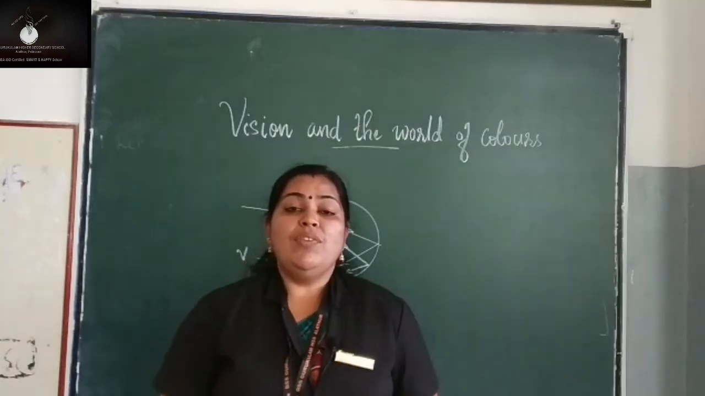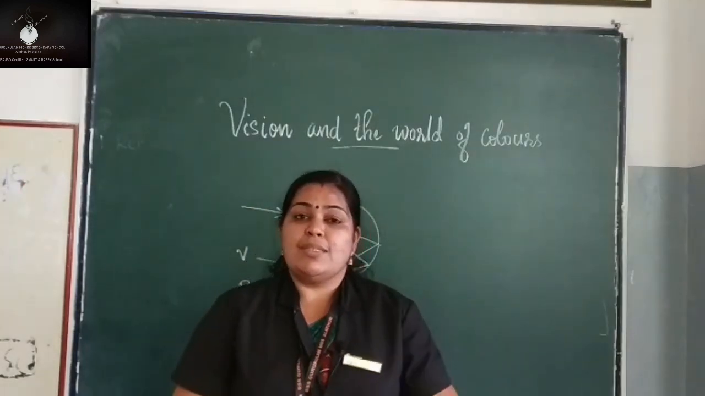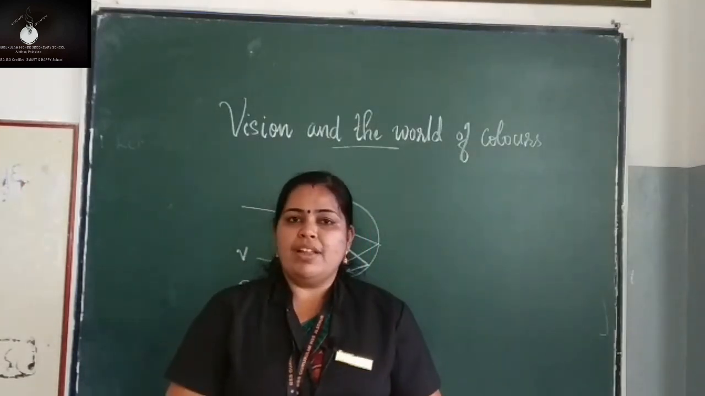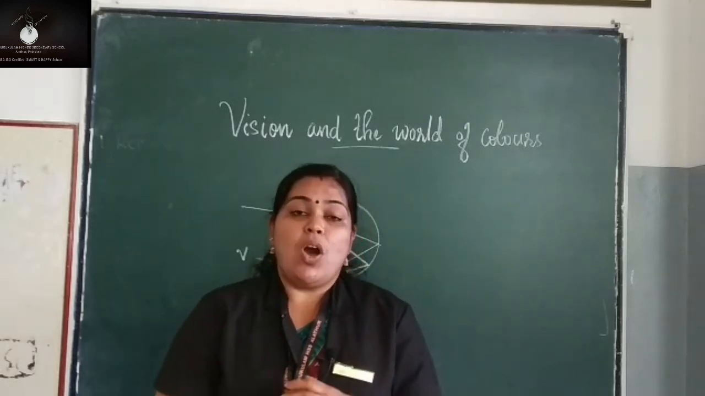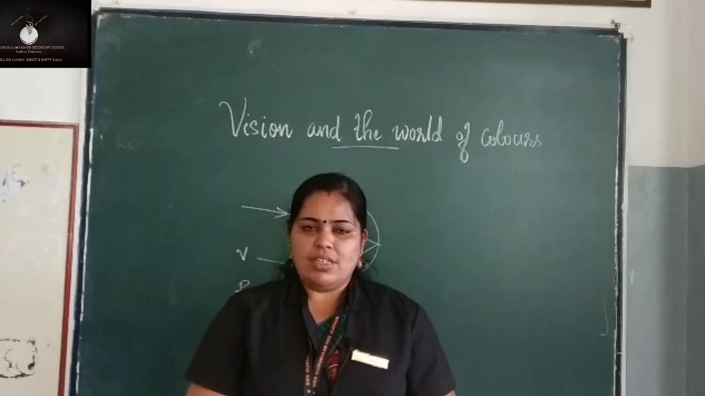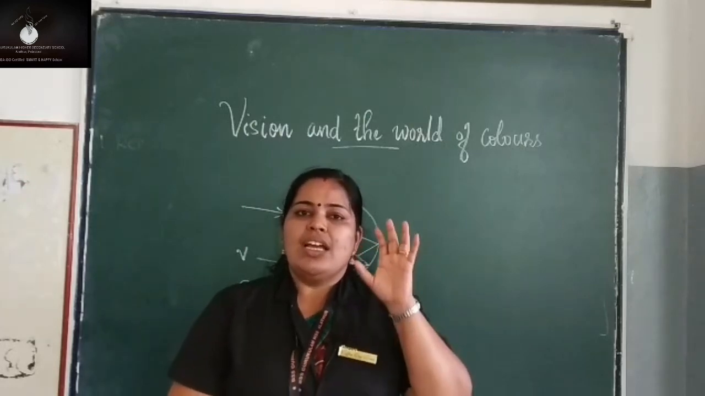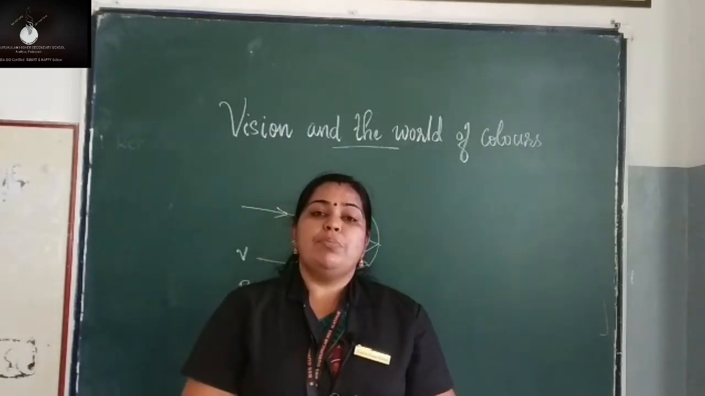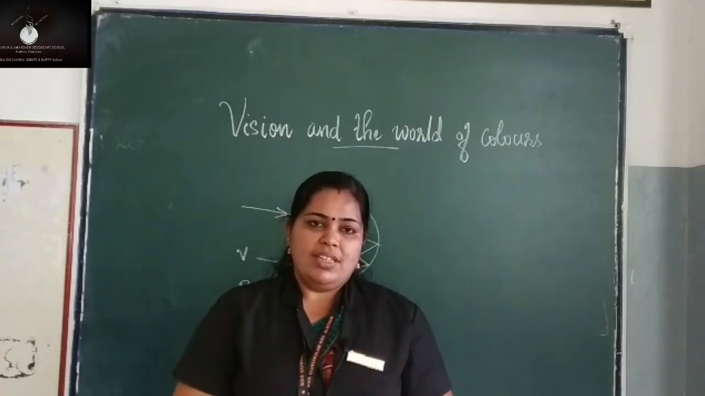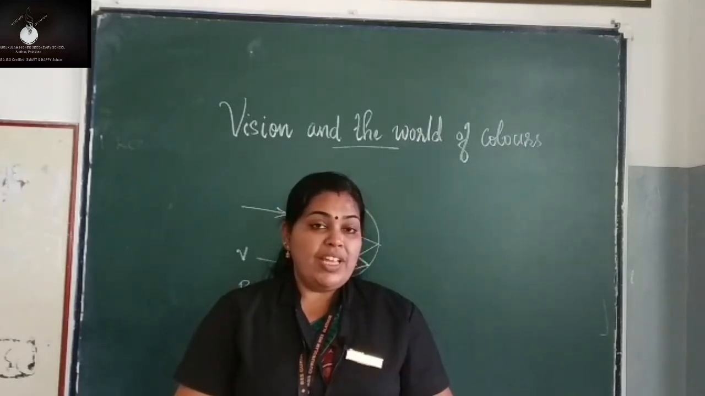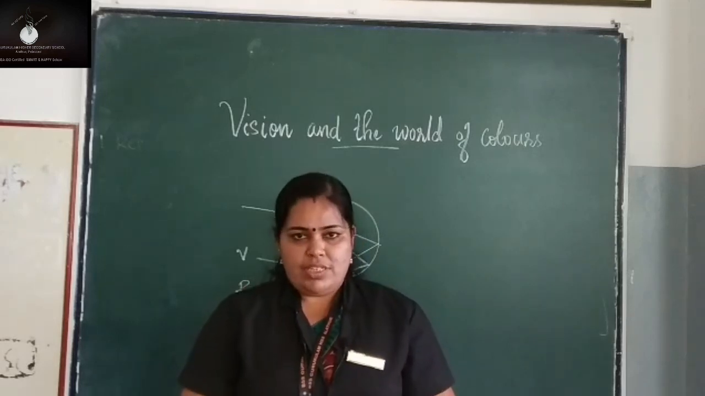Okay. When will you see an object as black? When does an object look black to us? When it absorbs all the colors falling on it. When it absorbs all the light falling on it, we see it as black. What about white? It reflects all the colors falling on it.